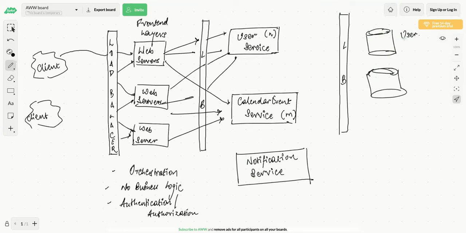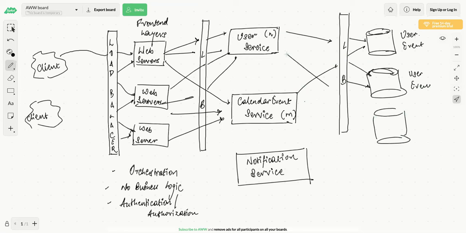The tables can be, I mean, you can have user as well as event here, and you can have user as well as event here, right? And you can have multiple replications, and this is talking to this, and this is also talking to this. So there are multiple ways to communicate, like this. You have multiple.